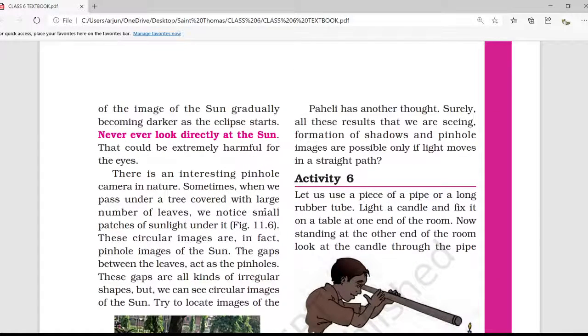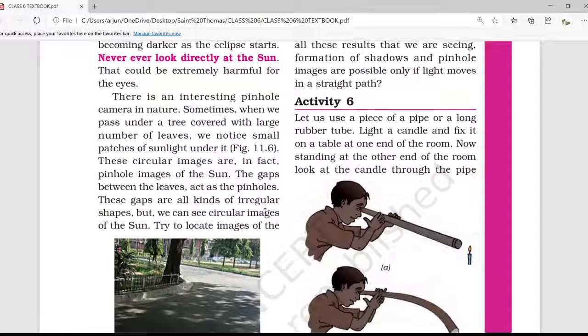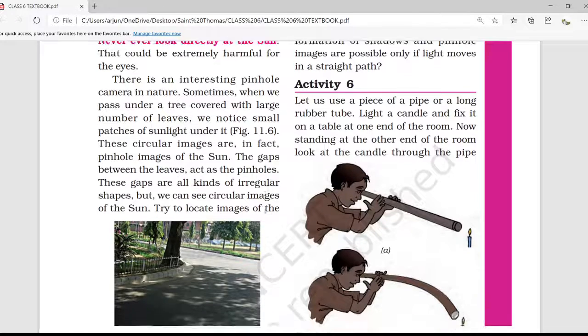Moving further, Paheli has another thought. Surely all these results that we are seeing, formation of shadows and pinhole images, are possible only if light moves in a straight path. So for answering this question, we have to see activity number 6. By this activity, we will know whether light moves in a straight path or not.